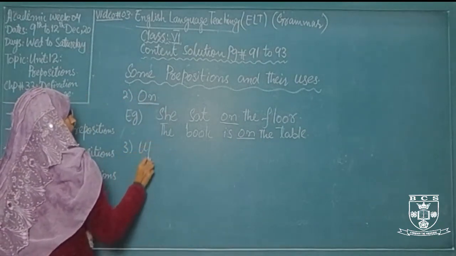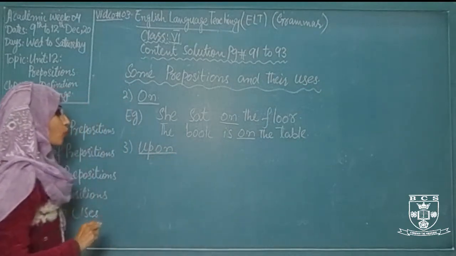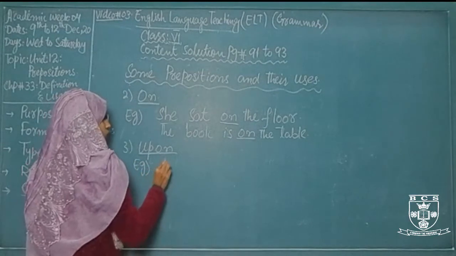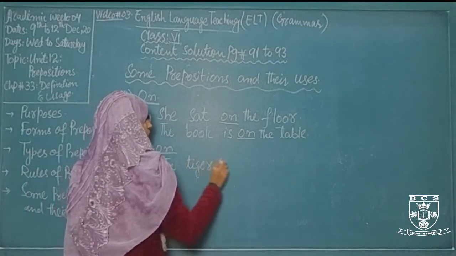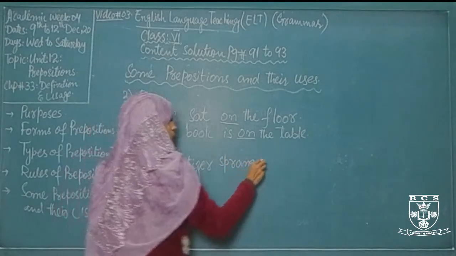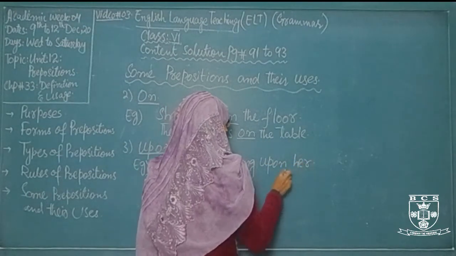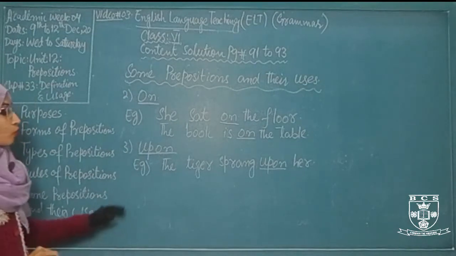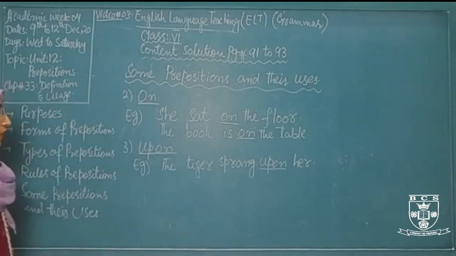Upon. When your subject is in a moving condition, we use the preposition upon. For example, the tiger sprang upon her. Here the tiger is in an action condition, in a moving condition, so that's why we put upon as a preposition in this sentence.